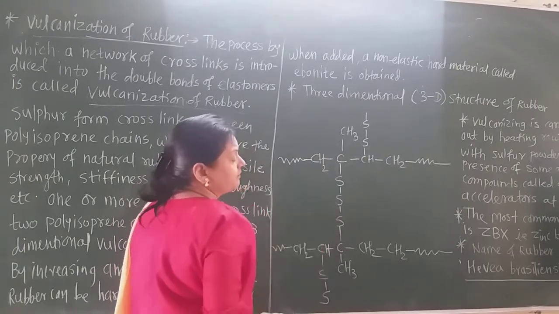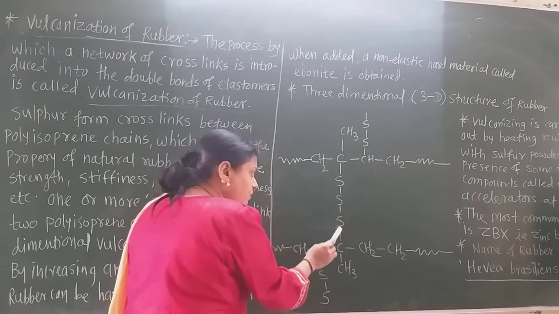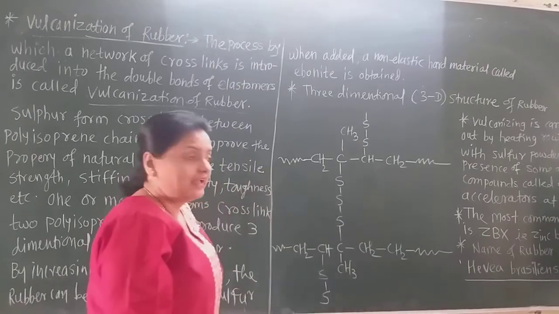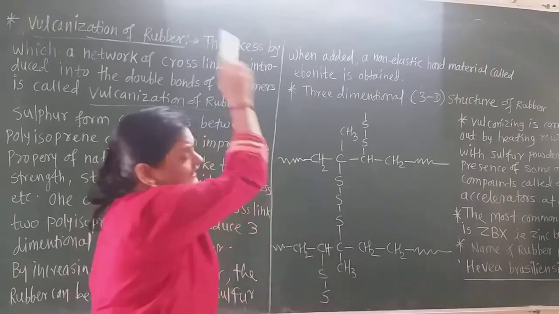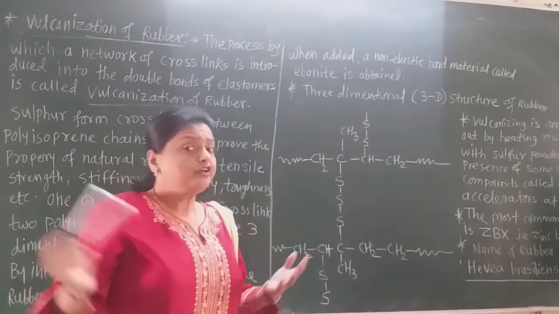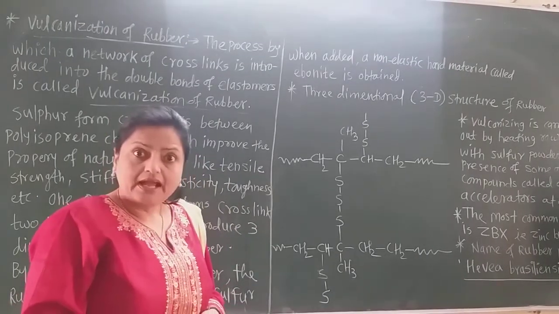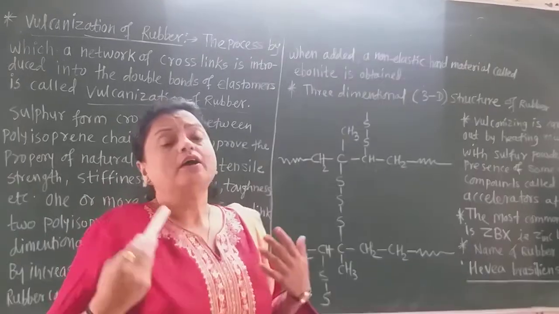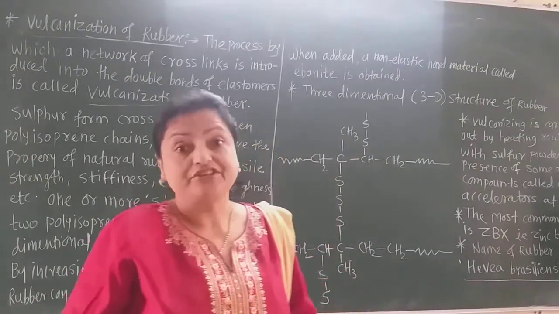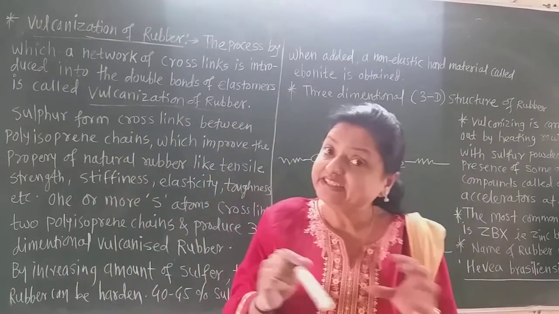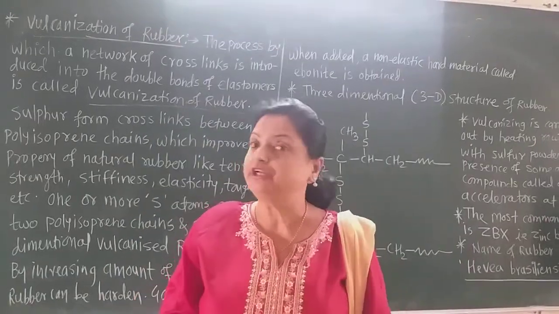In between the double bond, these sulfur atoms get added, and in this way a large network type of material is formed, which is somewhat harder than the natural rubber due to the addition of this sulfur atom between the double bond of the isoprene units.